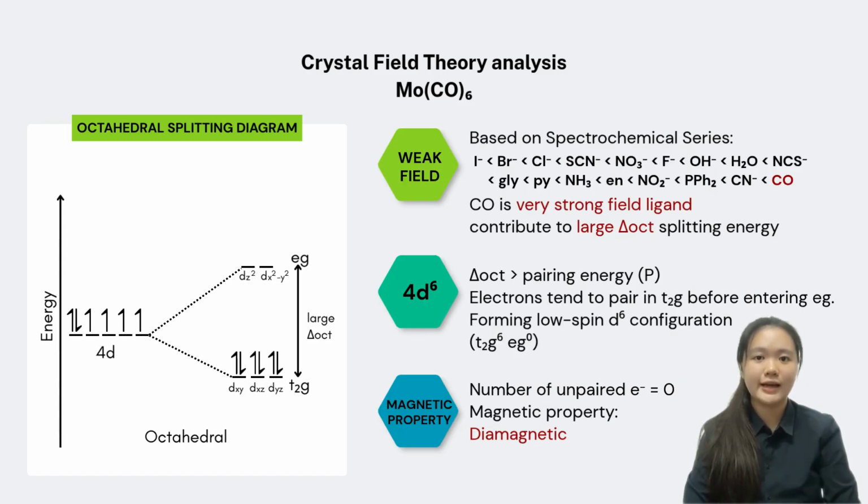Next, let us consider hexacarbonyl molybdenum(0). Carbonyl is a very strong field ligand, which contributes to a large splitting energy. Since the splitting energy is greater than the pairing energy, the electrons will pair up in the lower t2g orbital before occupying the eg orbital, forming a low spin d6 electronic configuration. Since all electrons are paired, the complex is diamagnetic.